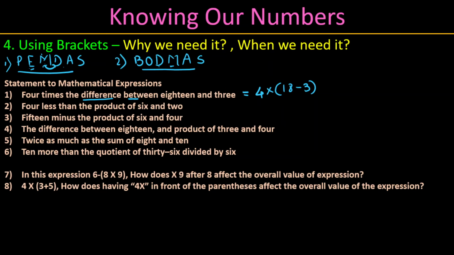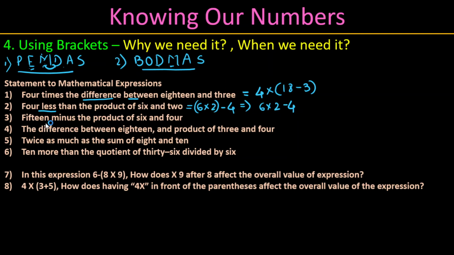Just think of what should be the answer. 4 less than means minus, the product of 6 and 2. This also can be written as 6 into 2 minus 4, because as per the parenthesis, exponential, multiplication, division, addition, subtraction formula and the BODMAS formula, we are going to perform multiplication first. Whether it may be bracket or without bracket, this is the first activity. So this is how it can be.